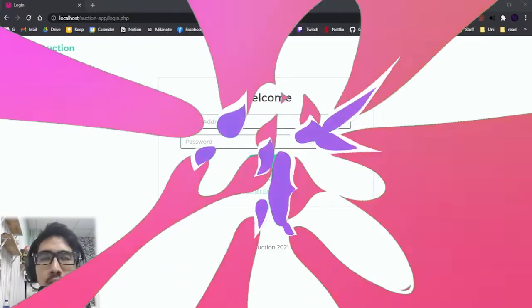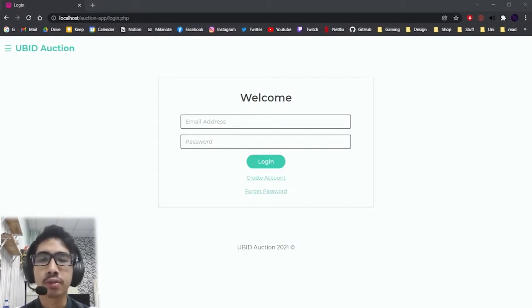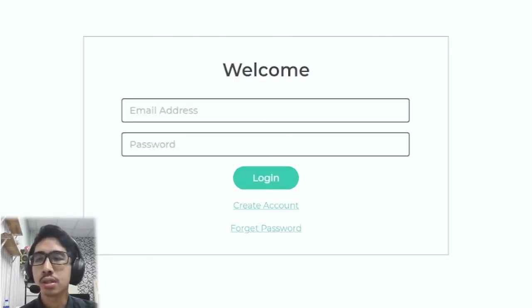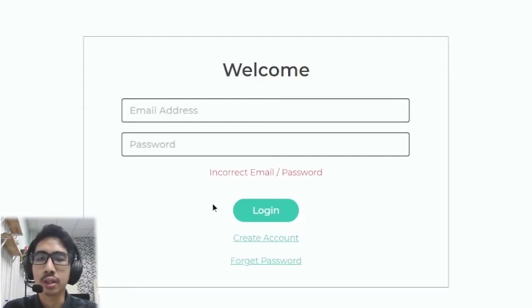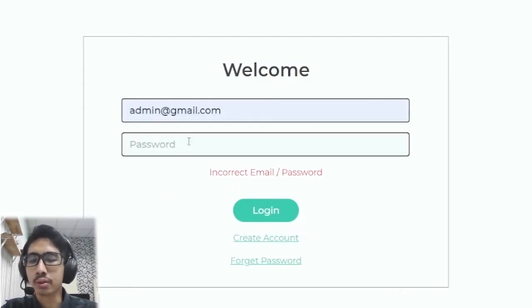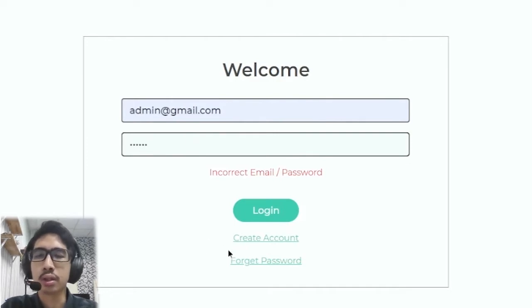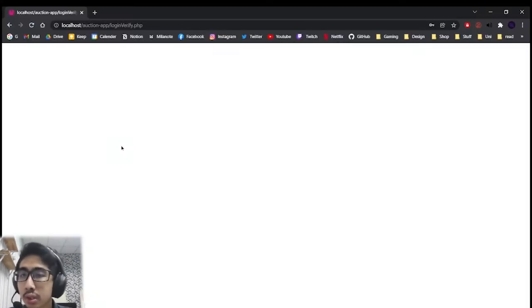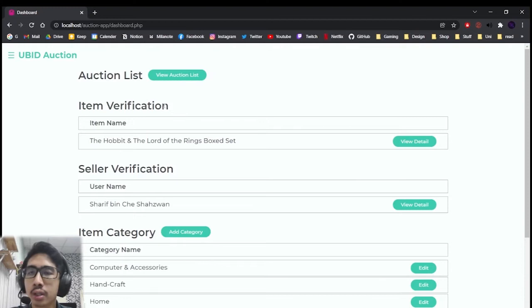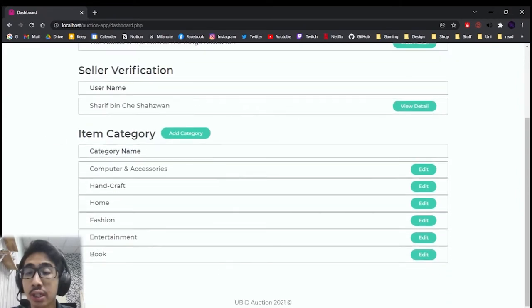Thank you. I will present the admin portion of the system. So here is the login page for the user. If we enter incorrect credentials, it will tell us incorrect email or password. So now we will go ahead and log in. Now in the admin dashboard, there is auction list, item verification, seller verification, and item category.